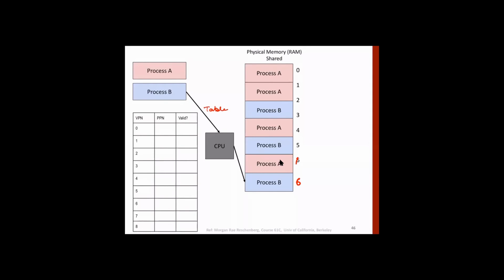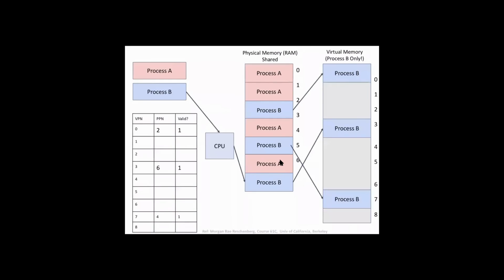Each process will have a table. Now the process is using, for example, page 0, 1, 2. In physical memory, it's using page 2, then page 3, this is page 4, this page 5, this page 6. And then virtual memory.